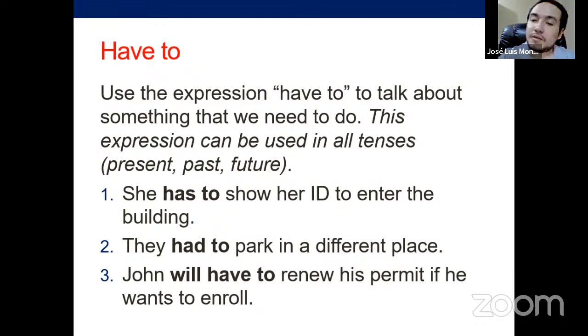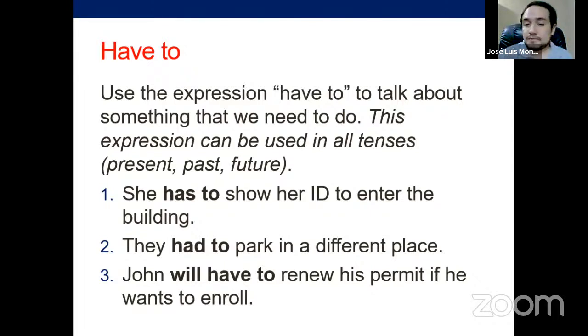This is infinitive also, in order to enter the building or so as to enter the building, all right? And future, John will have to renew his permit, all right? Well, in this case, it's going to be permit, so his permit, if he wants to enroll, all right?